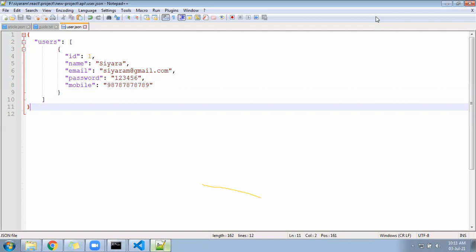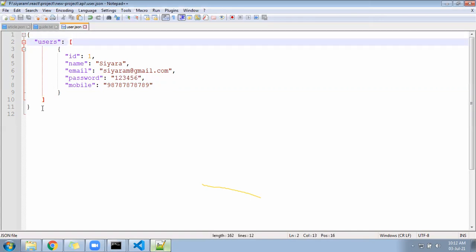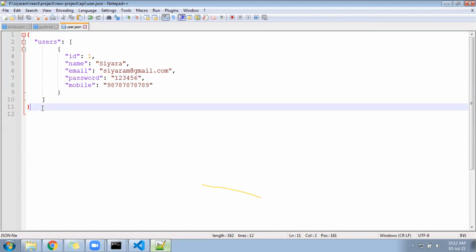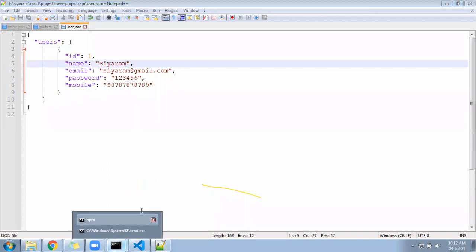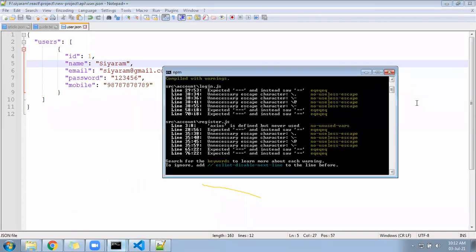Okay, so the array.json file is in this one. The user.json file is running. The user.json file you created, right? Now, whenever we submit, the data will come here and it will get added inside the user.json. You can check this file once, whether it is running or not. You can do the JSON watch.